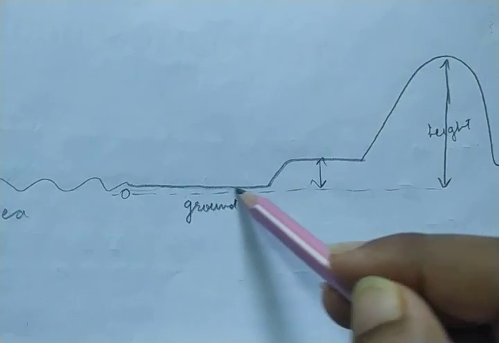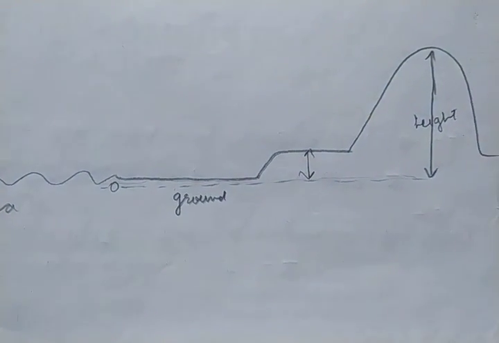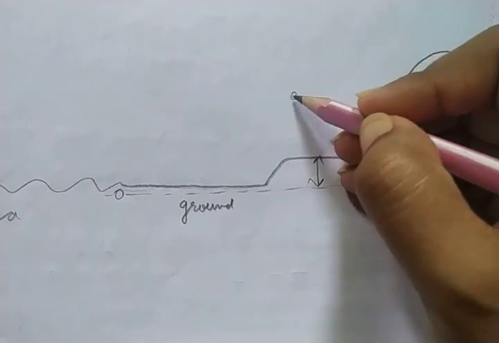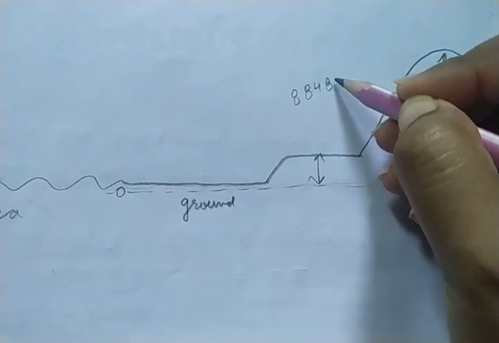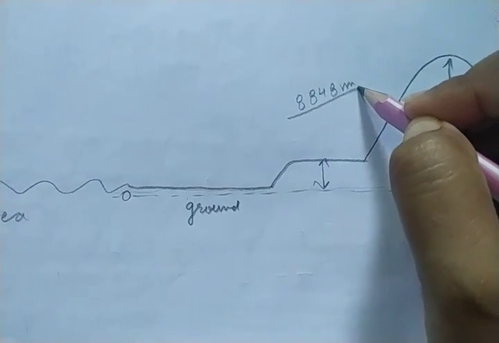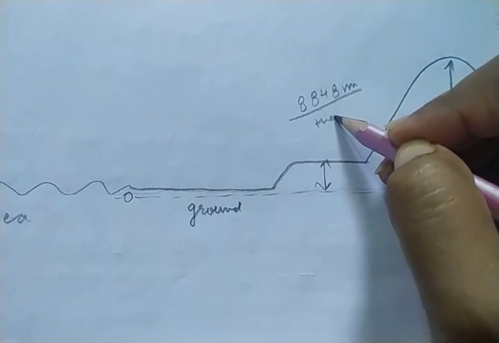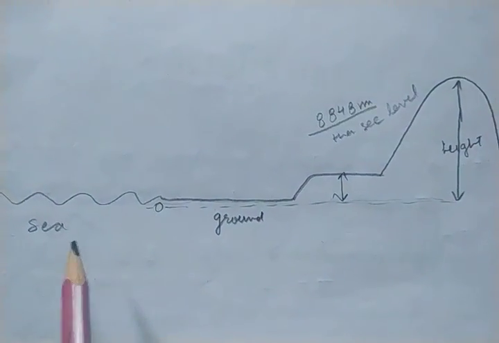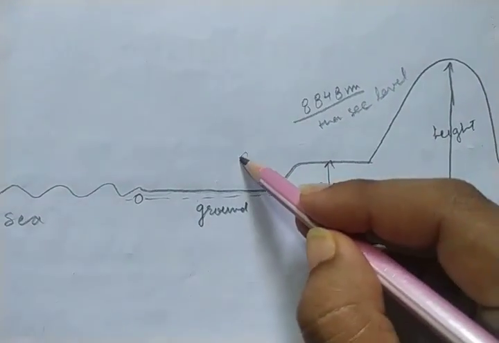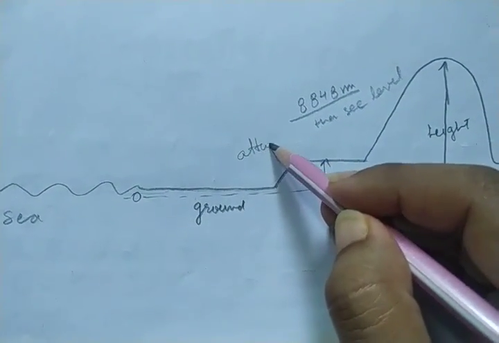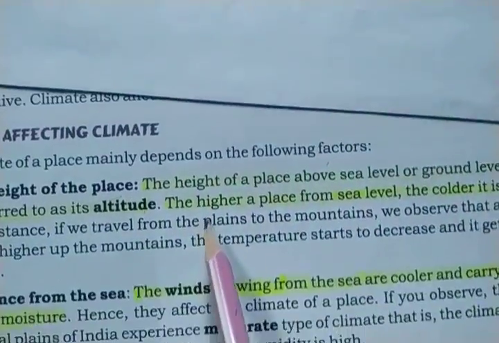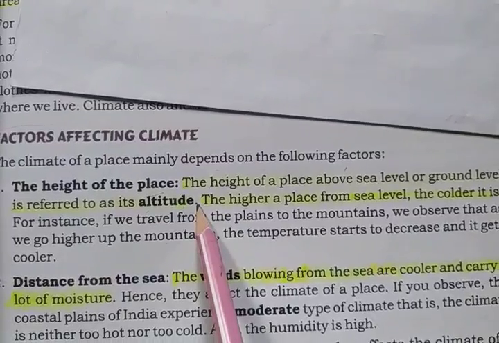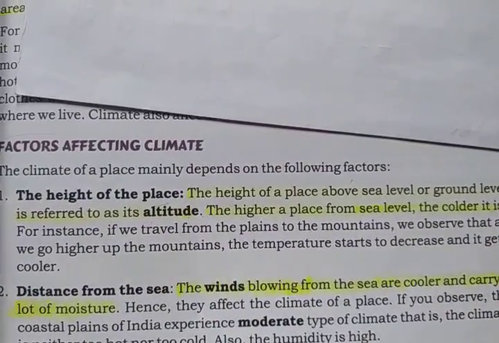level. Sea level से कितना ऊंचा है, देखो बहुत ऊंचा है ना. और हिमालयन माउंटेन्स तो sea level से बहुत ज़्यादा ऊंचे हैं. Mount Everest is 8,848 meters higher than the sea level. Okay, higher than the sea level. We always measure height according to the sea level. So it is called the altitude. What is called altitude? The height of a place above the sea level or the ground level is referred to as altitude. Okay, now how does it affect the climate?